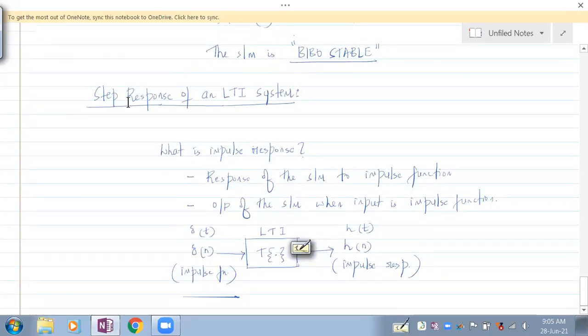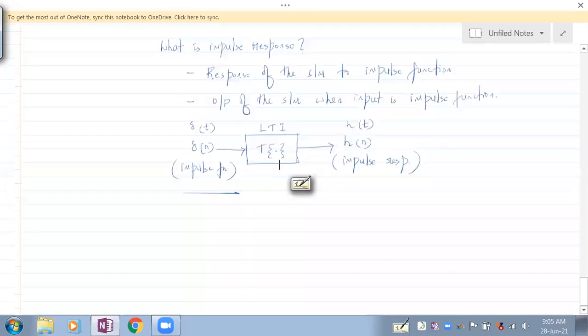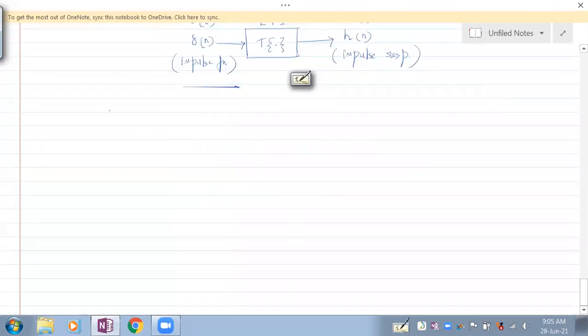What is step response? If impulse response is the output of the system when the input is the impulse function, then step response is the output of an LTI system if the input is the unit step function. That's it. So what is step response? Let's write that.